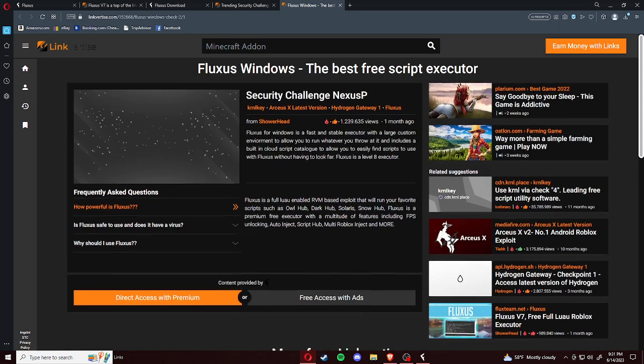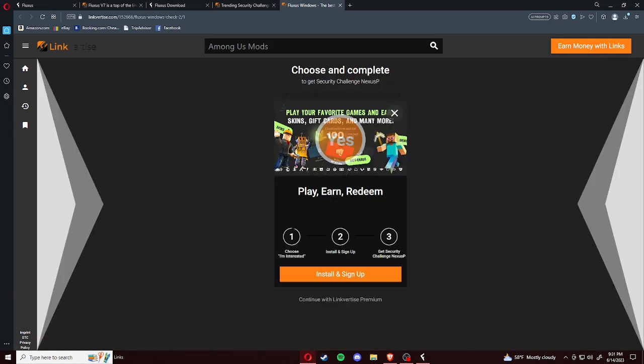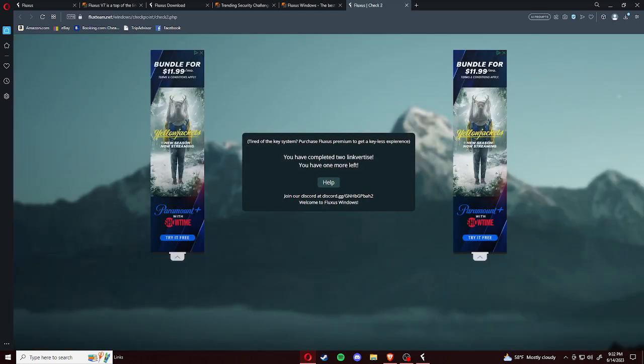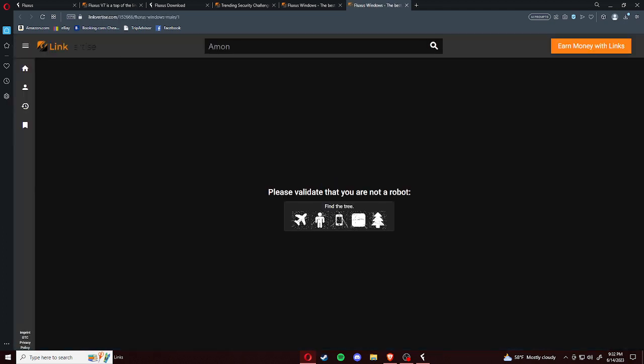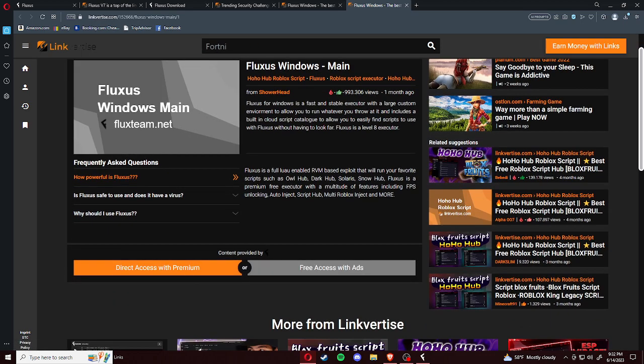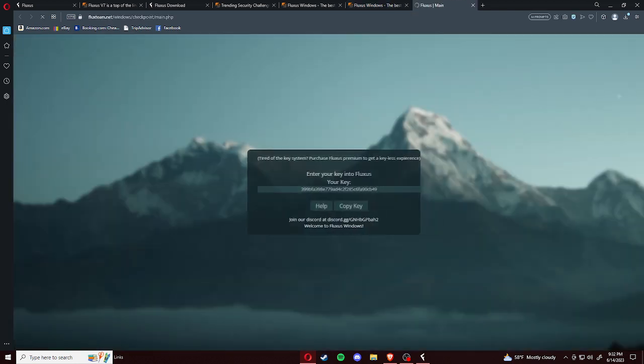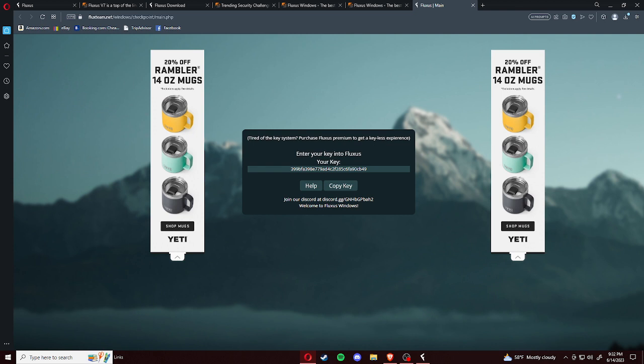So this is checkpoint number 2. Say you're interested, install and sign up, but just exit out of the page. Then say, I have already completed this step, and it will bring you to the next checkpoint. That's a fun way of getting past it. That way you don't have to download or view anything that they're asking you to, as long as you just go quick. So once again, free access, I'm interested, install sign up, exit out of the page, and I have already completed the step. There you go, you're met with the key.